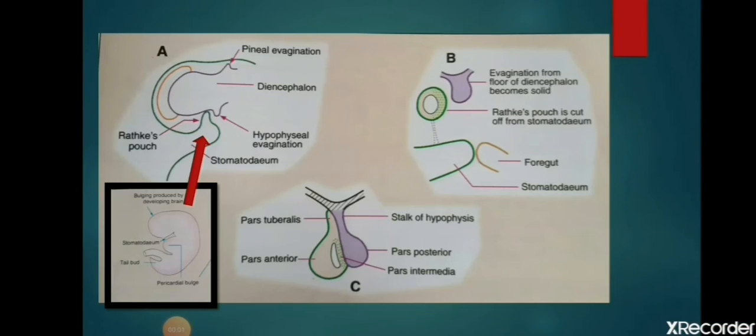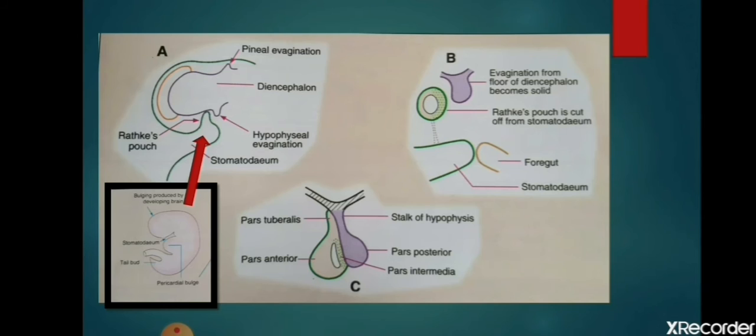Then about the anterior pituitary, you see the picture of the fetus on the left lower corner, and the stomatodeum is the future mouth. Just in front of the stomatodeum there appears a diverticulum in the roof. See the arrow indicating the green colored diverticulum. It grows upwards, and this diverticulum is called Rathke's pouch. This Rathke's pouch grows and tries to get approximated near the downward diverticulum from the hypothalamus, that is your posterior pituitary. Soon this Rathke's pouch is cut off from the stomatodeum.